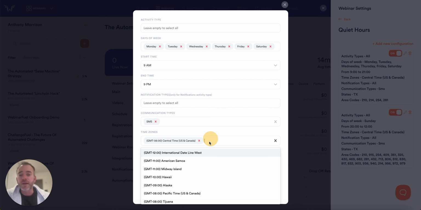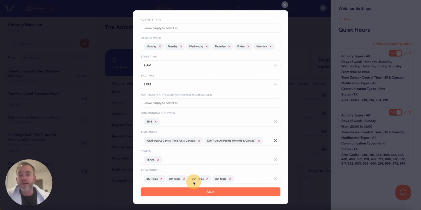You can also add other time zones. So if you wanted to have Pacific, not that there's anybody in the Pacific time zone that would be in the state of Texas, but the point is you can layer in multiple time zones. So if there's a state like Florida that has part of it in the Eastern time zone, part of it in the Central, then you can add in Eastern and Central and it'll apply the rule to both, right? So if it's between either one, then the message won't go out.